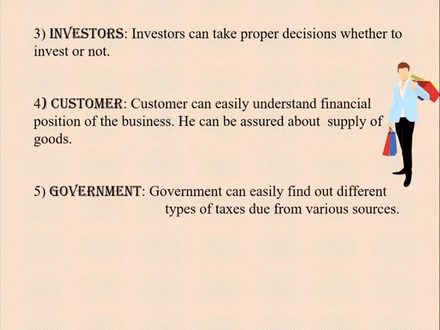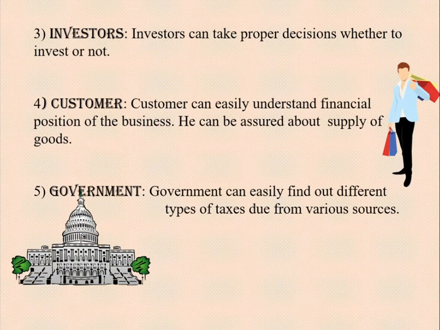The next one is the government. Government can easily find out the different types of tax due from various sources. Every business has to pay tax to the government. Out of whatever profit they get, they have to pay an amount to the government as tax.